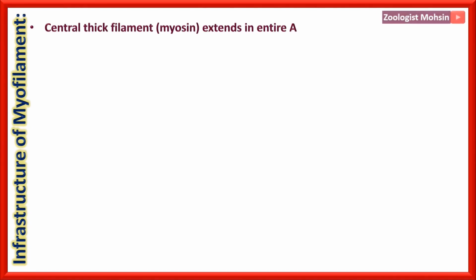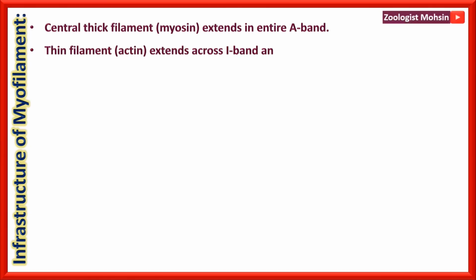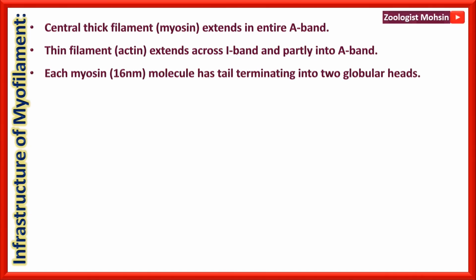Now, infrastructure of myofilament. The central thick filament, which is made up of myosin, extends in the entire A band as we have observed in the diagram. The thin filament is made from actin and extends across the I band and partly into the A band. Each myosin molecule, almost 16 nanometer, has a tail terminating into two globular heads.